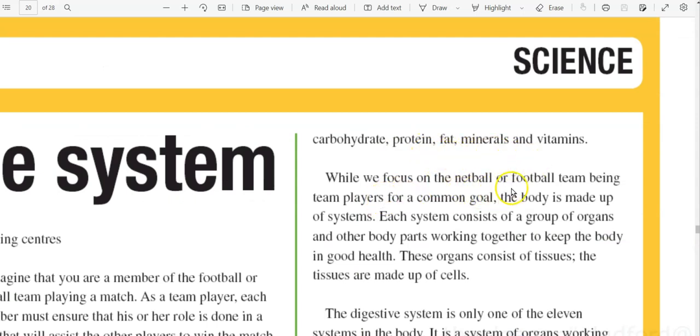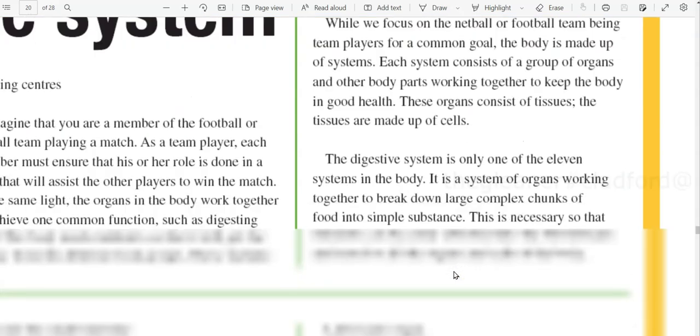While we focus on the netball or football team being team players for a common goal, the body is made up of systems. Each system consists of a group of organs and other body parts working together to keep the body in good health. These organs consist of tissues. The tissues are made up of cells.